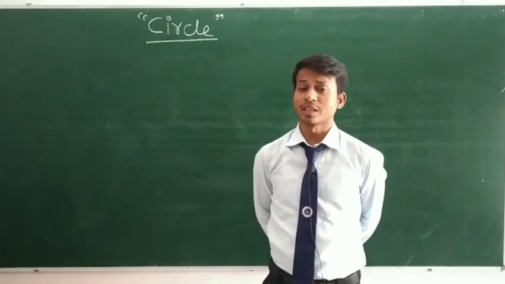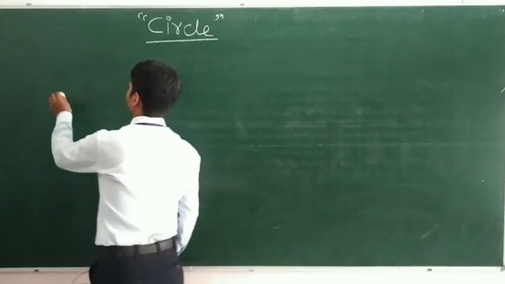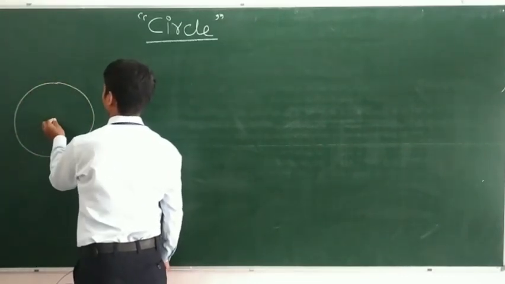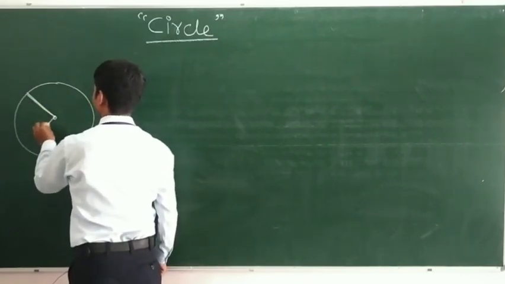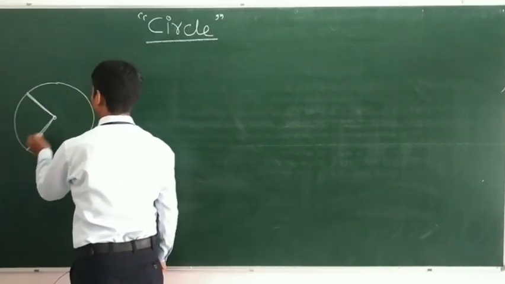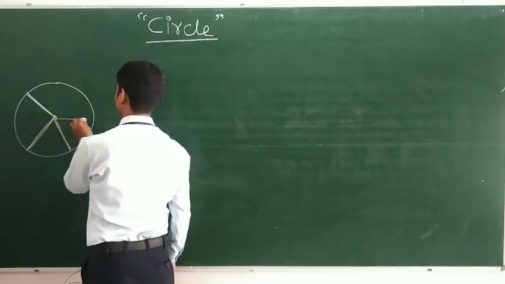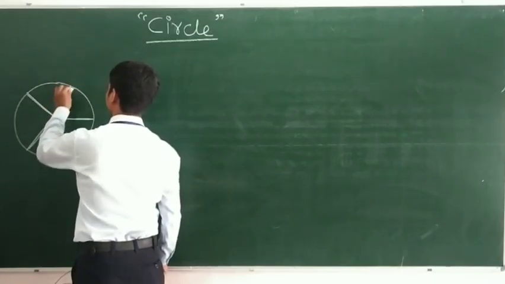For example, a wheel. This wheel is in a round shape.